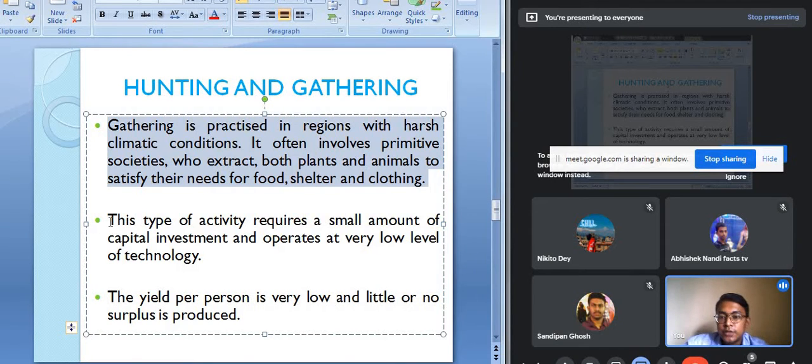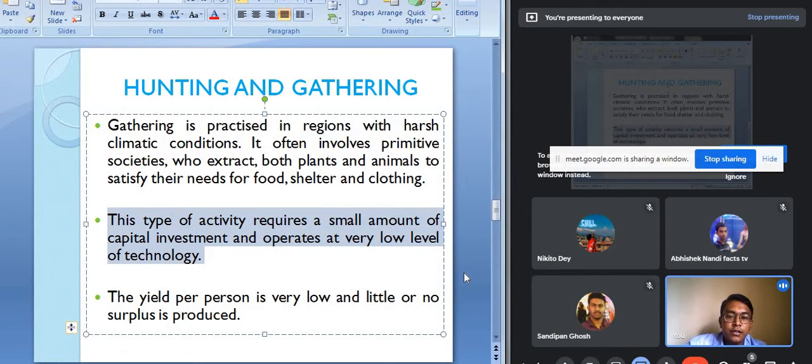This type of activity requires a small amount of capital investment and operates at a very low level of technology. Means the capital investment is very much less, and advanced technology is not required.